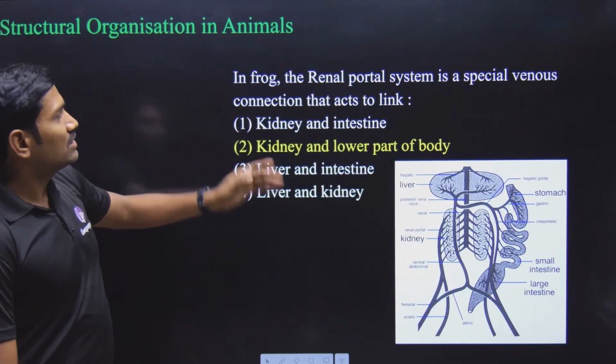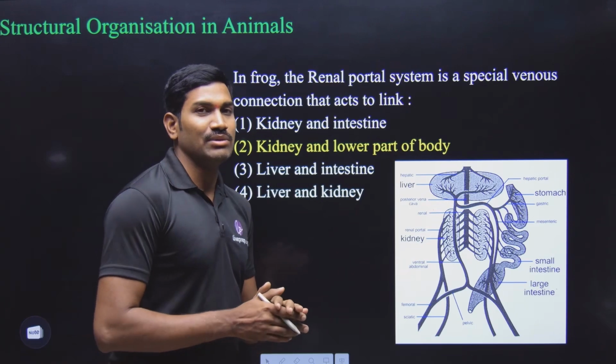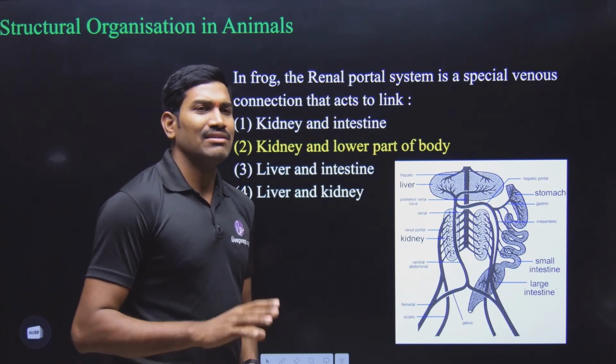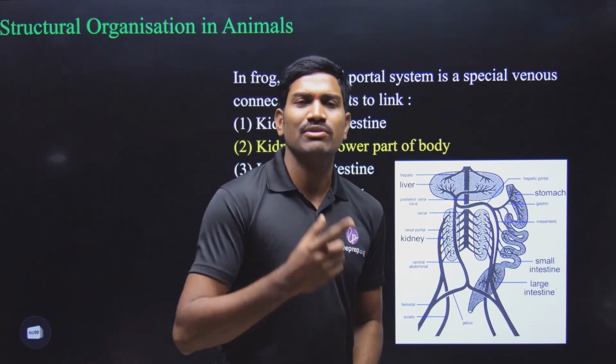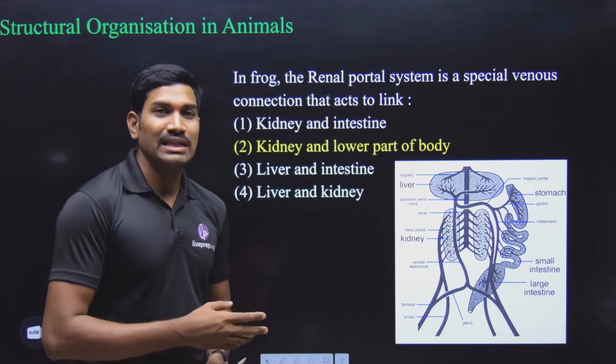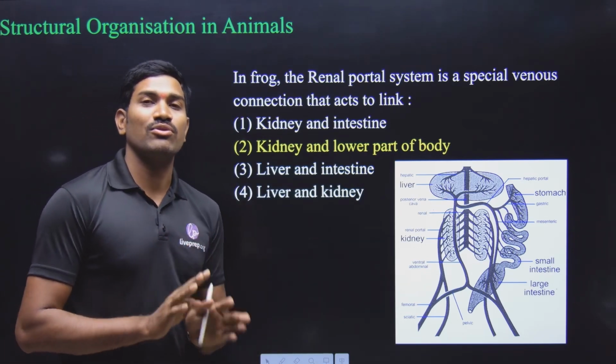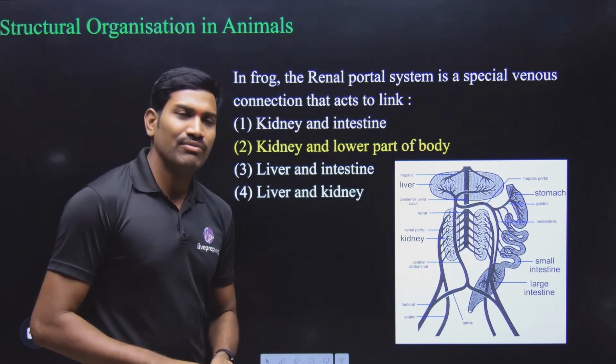Next one. This time it is from the structural organization in animals. This is very, very important. In general, for the structural organization in animals, we expect only one question. But here they have asked 4 questions, and all 4 questions are from the frog only.